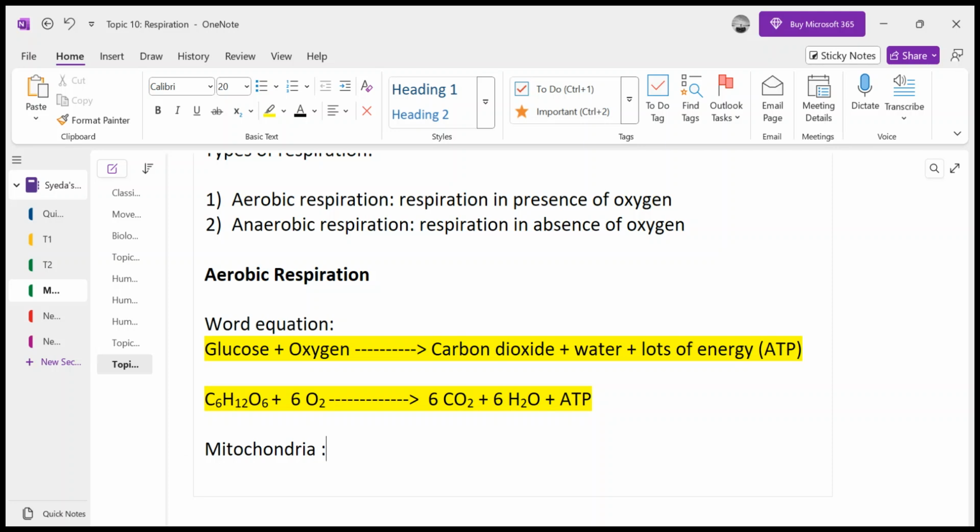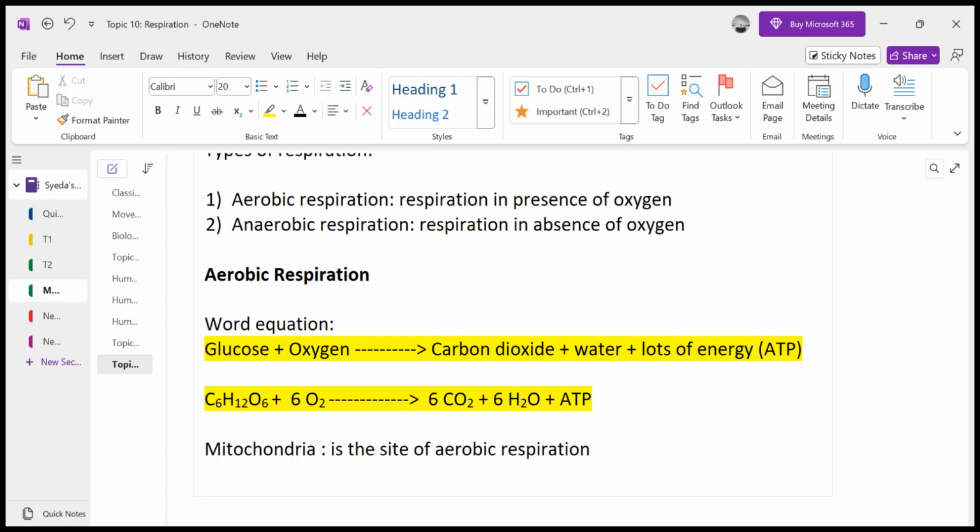The prokaryotic cells, that is bacterial cells, do not have mitochondria. Their respiration occurs in their cytoplasm. So not having mitochondria doesn't mean that bacteria are not able to do aerobic respiration. Yes, they can do aerobic respiration, but since they do not have a membrane-bound structure like mitochondria, this respiration occurs in their cytoplasm, right? So mitochondria is the site of aerobic respiration.